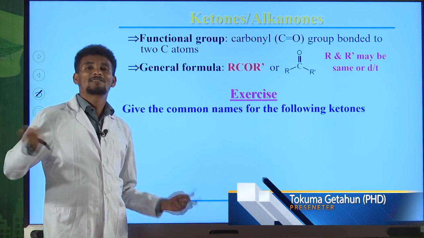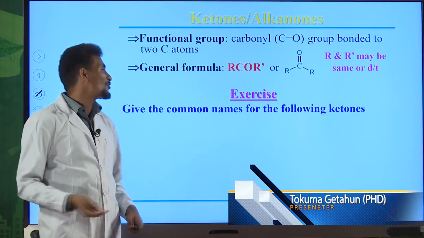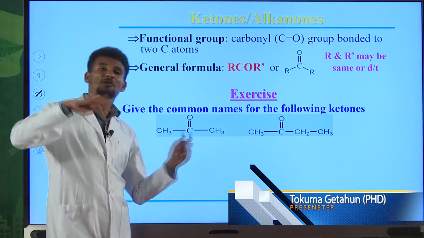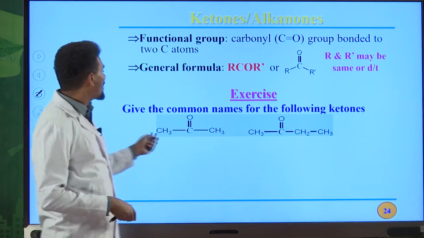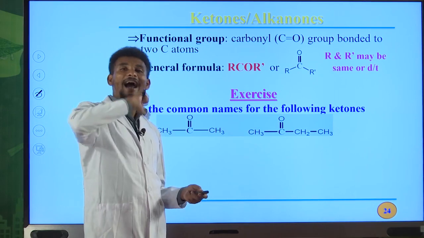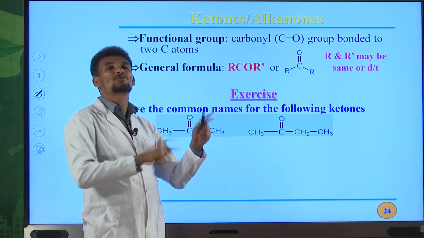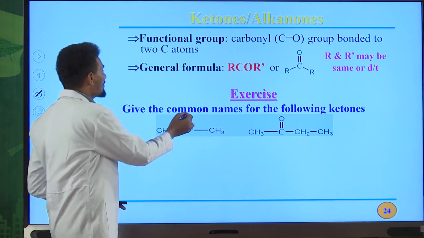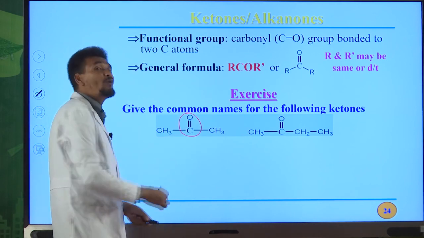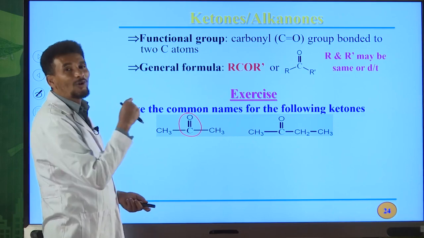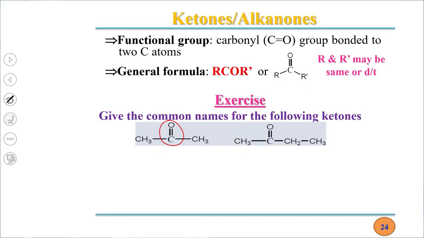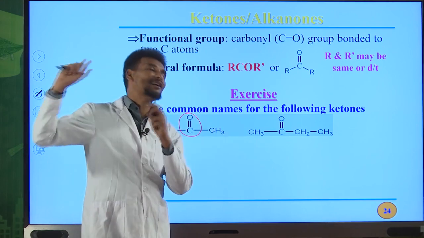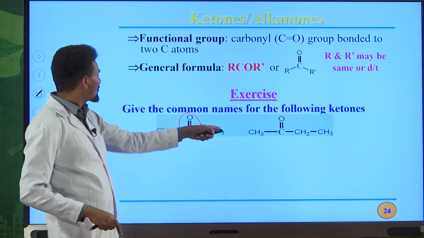How can we write the common names and IUPAC names for ketones? In the case of common names, this is almost similar to that of ethers. First, name the alkyl groups directly bonded to the carbon to oxygen double bond. This is the functional group, and the name of this group is the carbonyl group. Ketones contain a carbonyl group. Aldehydes also contain a carbonyl group. Both of them are known as carbonyl compounds.